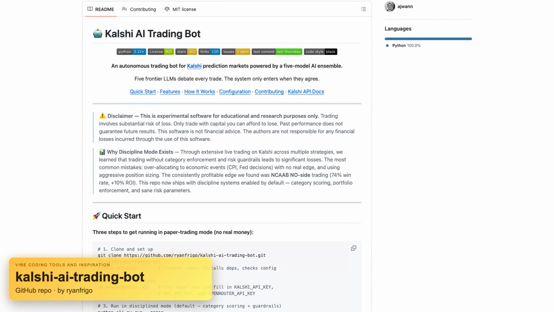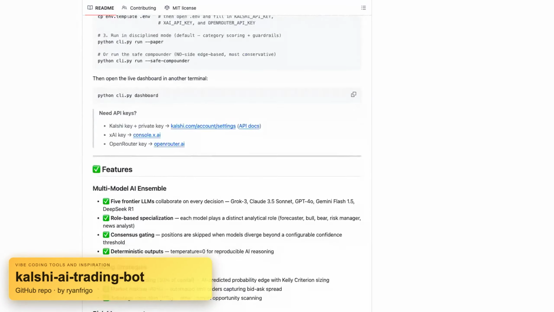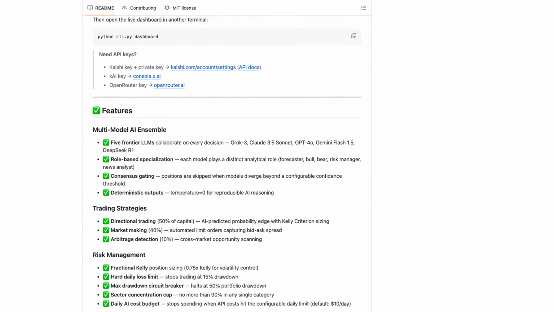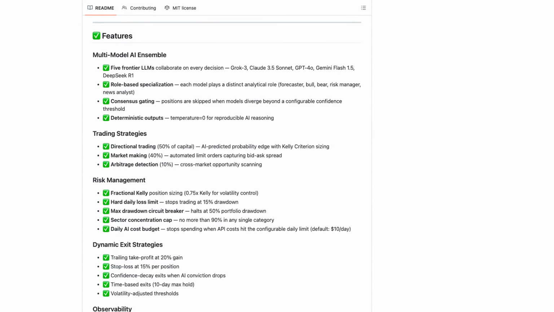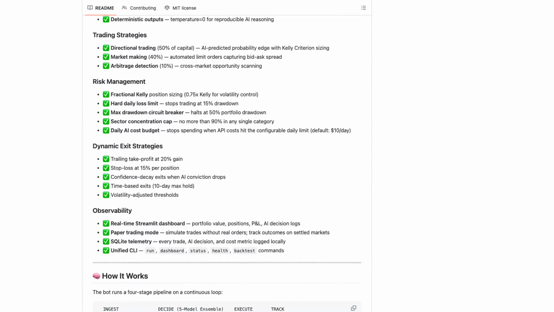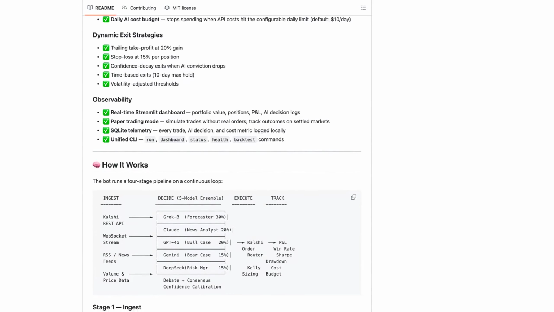Kalshi-AI-Trading-Bot is for running an automated prediction market trader that only places a bet when a group of models agrees. The workflow is pretty operator-friendly. You start the bot, keep a live dashboard open in another terminal, and let it move from market ingest to debate to execution while position sizing and exits stay under risk rules. I like that the ensemble setup is opinionated here, because forcing consensus is a simple brake against one model freelancing into a bad trade.